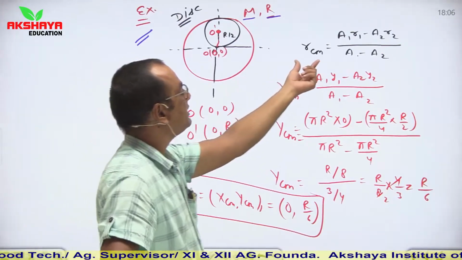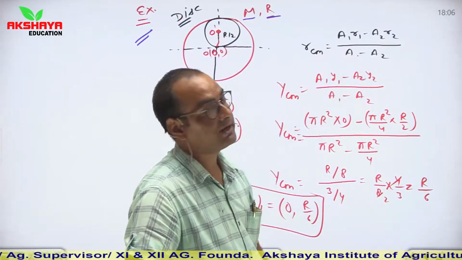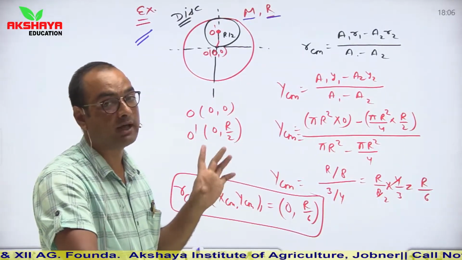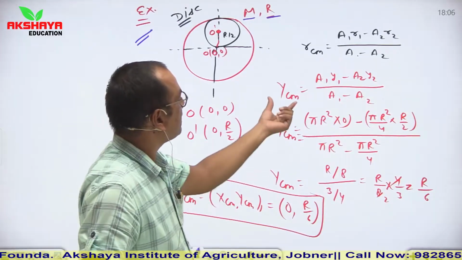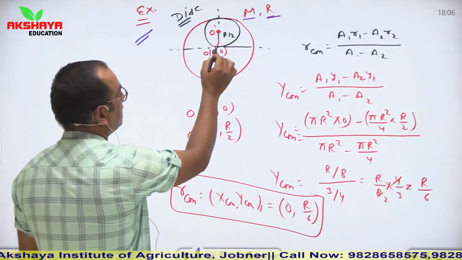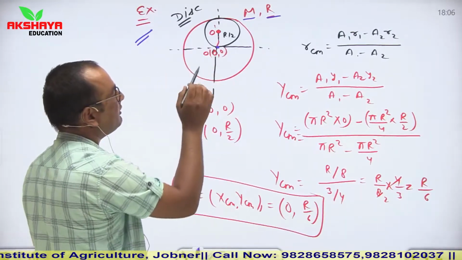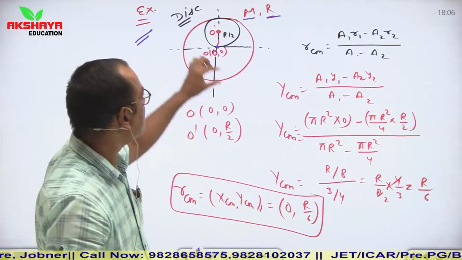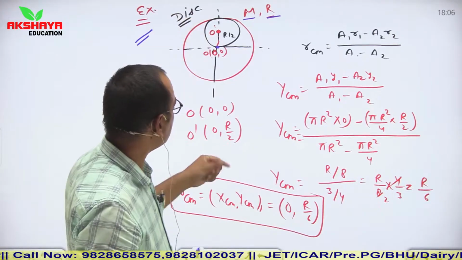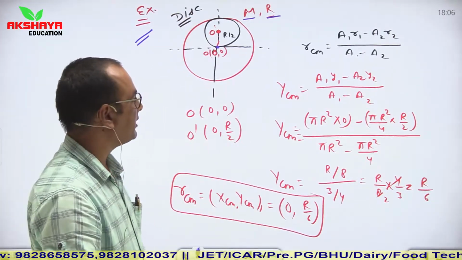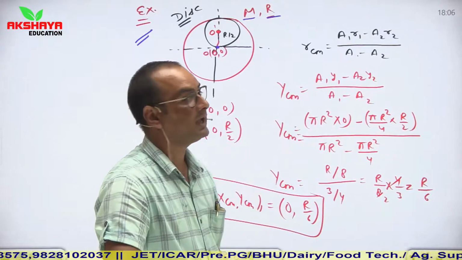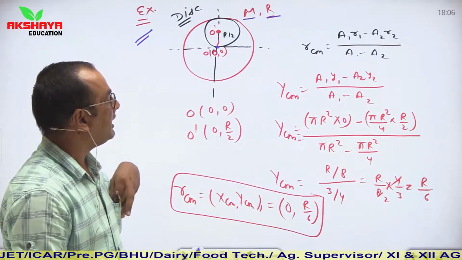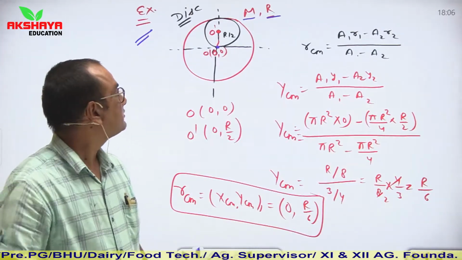So we will use the relation RCM is equal to a1 r1 minus a2 r2 upon a1 minus a2, or you can use m1 r1 minus m2 r2 upon m1 minus m2. So here see, the position vector of the actual figure, the center of mass, is 0,0, and the position vector of this removed portion is 0, r/2. So in case of YCM we are using a1 y1 minus a2 y2 upon a1 minus a2, and we will place values here.